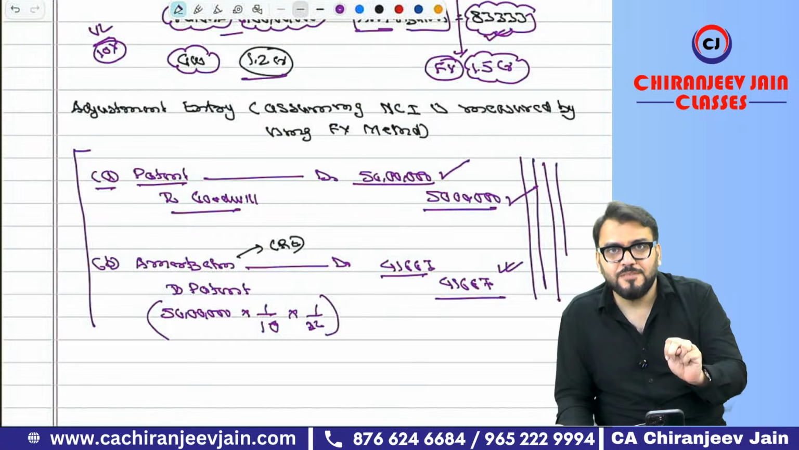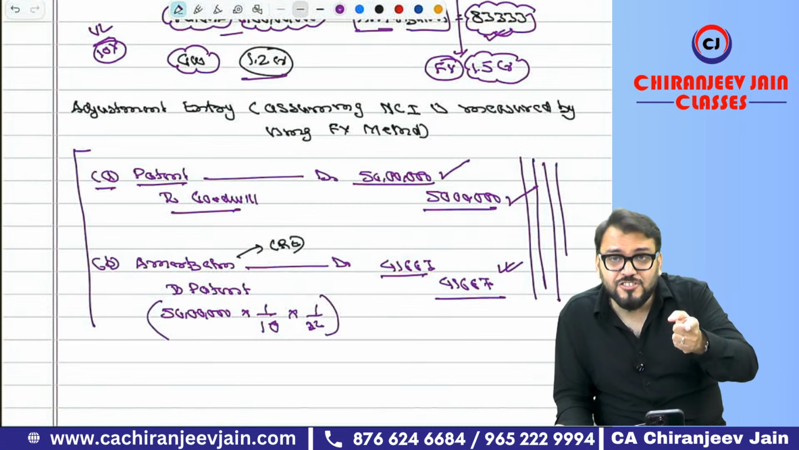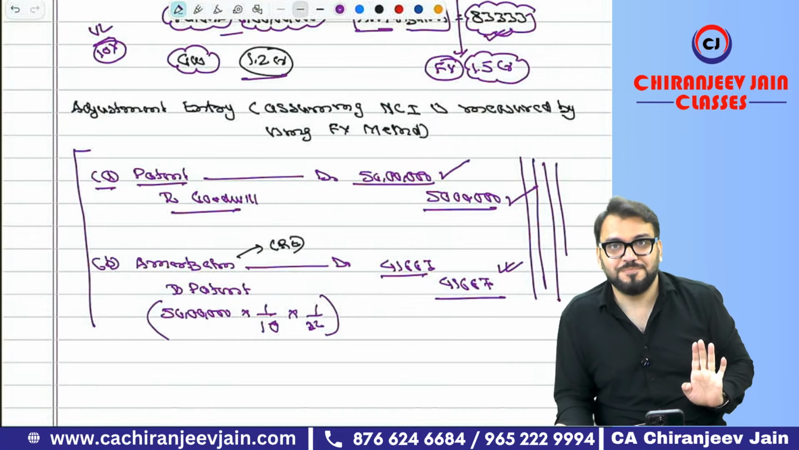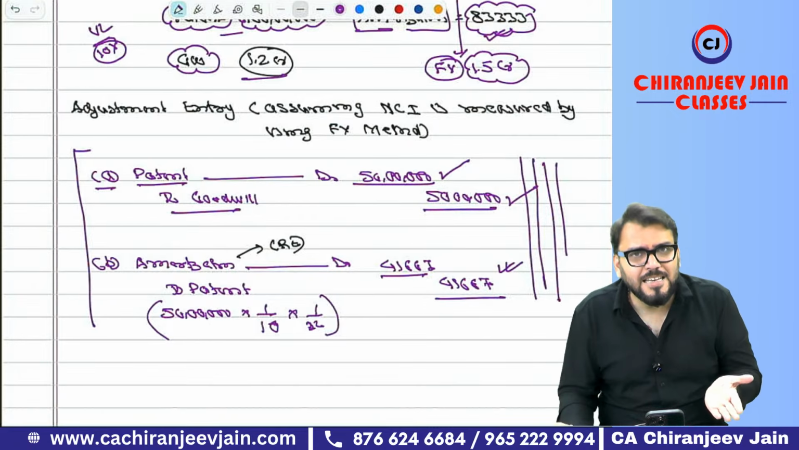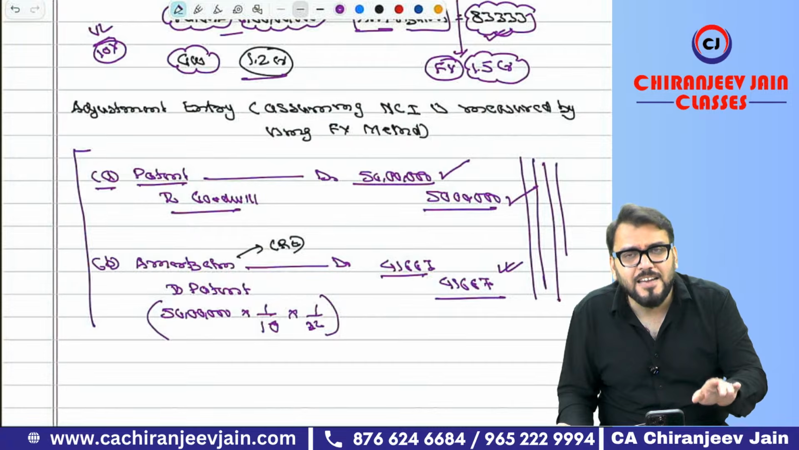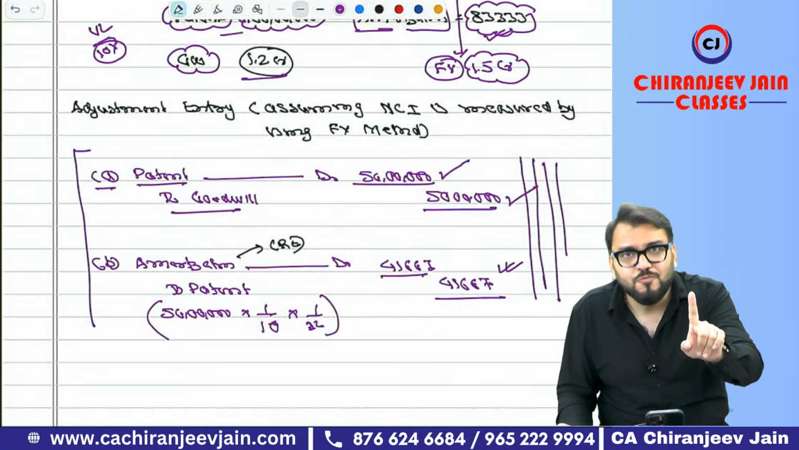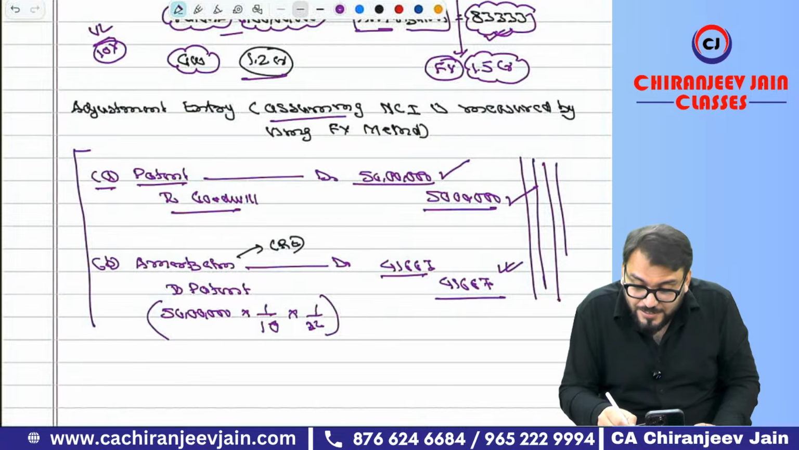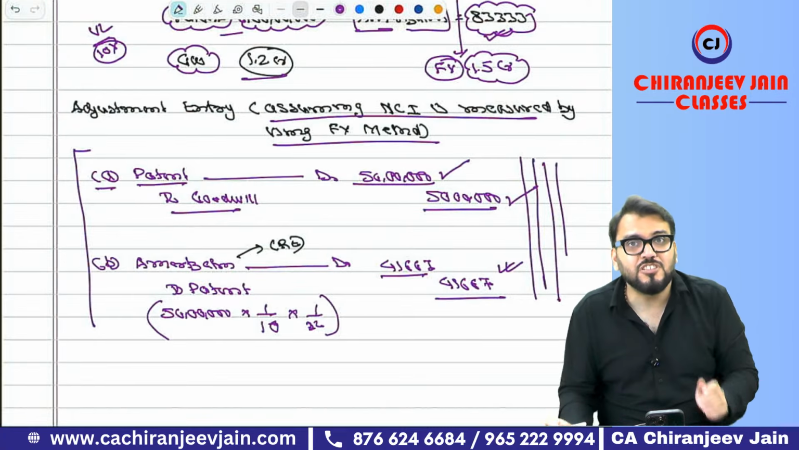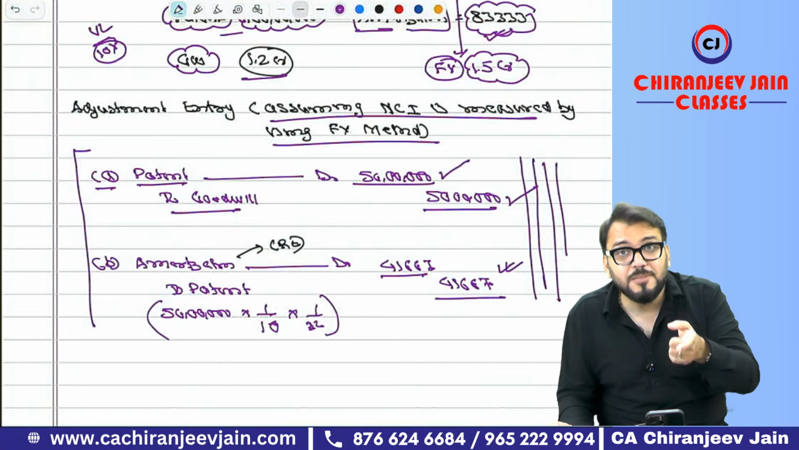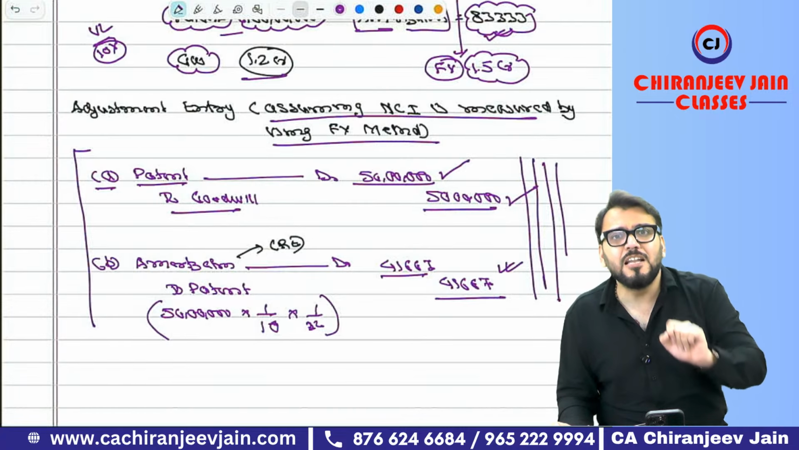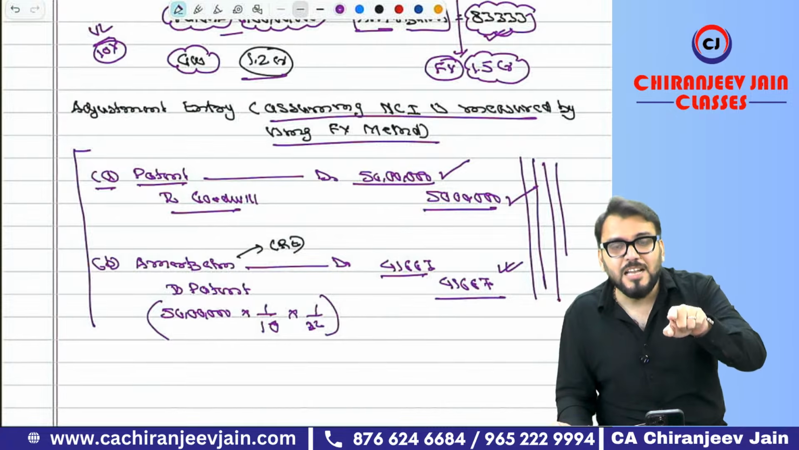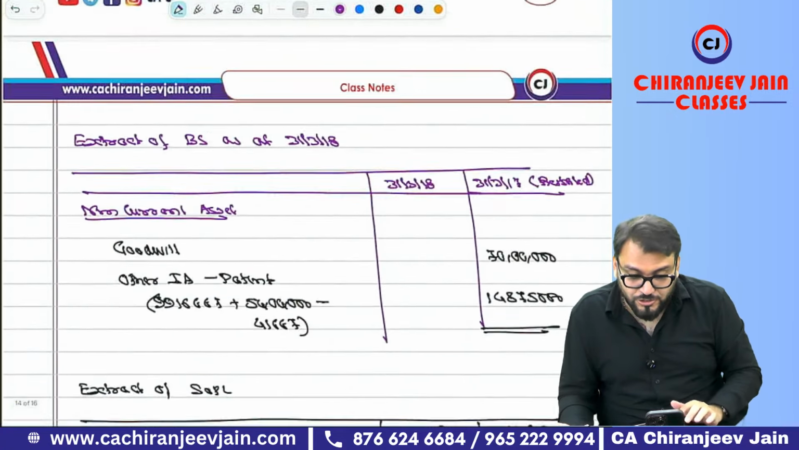There are two situations. Now just try to understand. If NCI is measured by using fair value method, then any increase in INA or decrease in INA will not affect NCI. So assuming NCI is measured by using fair value method, it will not be affected. But if NCI is measured by using proportionate method, and you are increasing INA, then NCI will also increase. So in that case, your journal entry will change.